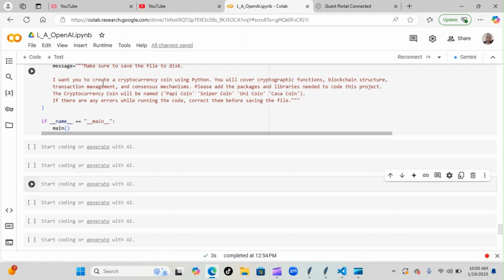So I want you to create a cryptocurrency coin using Python. You will cover cryptography functions, blockchain structure, transaction management, and consensus mechanisms. Please add the packages and libraries needed to code this project. The cryptocurrency coin will be named Papi coin, Sniper coin, Uni coin, Casa coin. If there are any errors while running the code, correct them before saving the file.